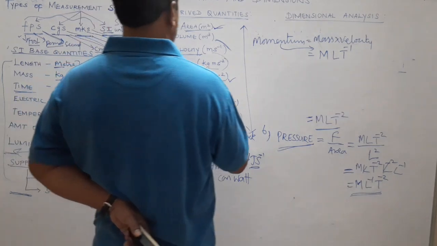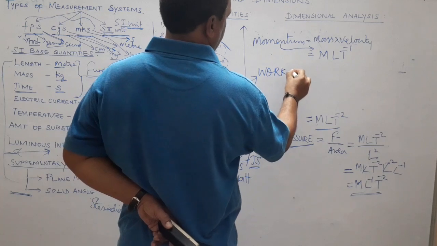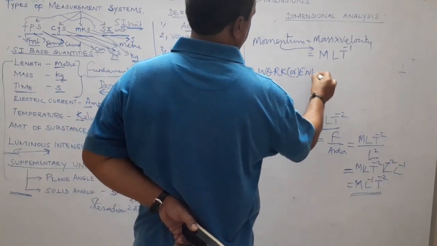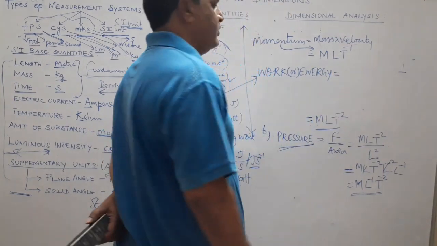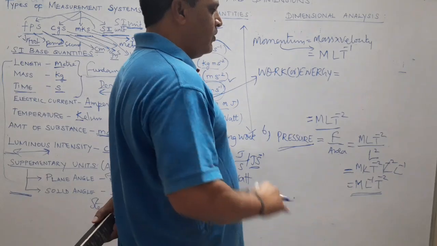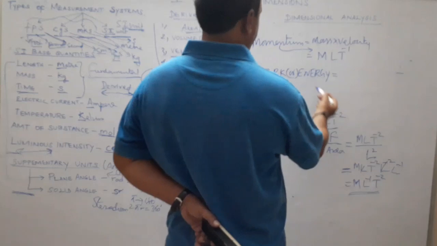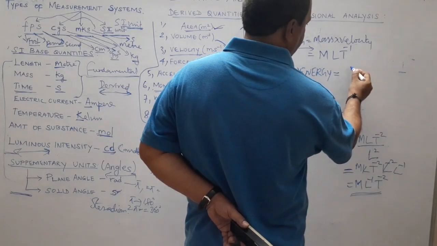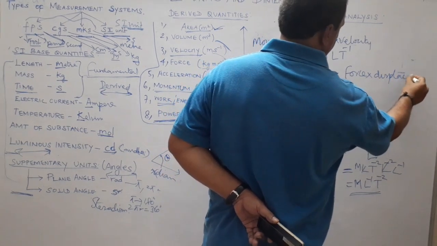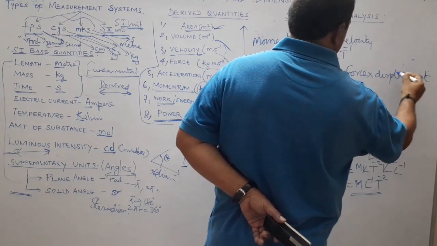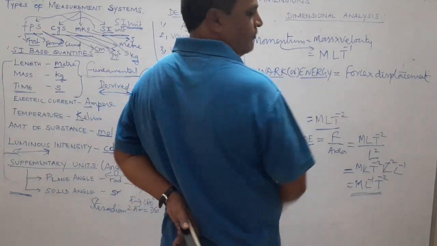Then we'll go for another physical quantity, which is work or energy. A question may be asked, what is the dimensional formula for work or energy? Four options will be given, out of which you are going to choose the correct one. Simply you can arrive at it. Work, we know the definition as force into displacement. Force multiplied by displacement gives you the work done or energy.